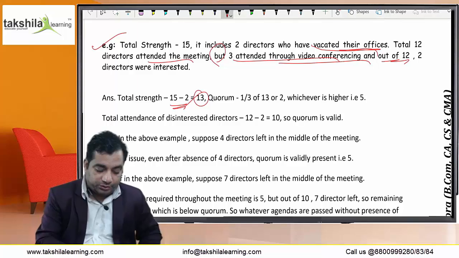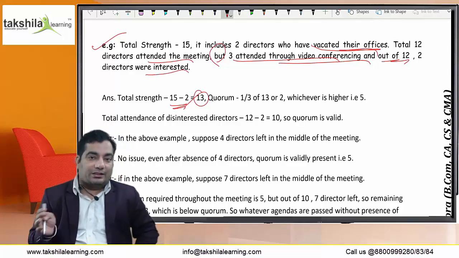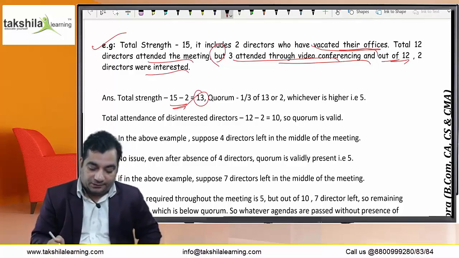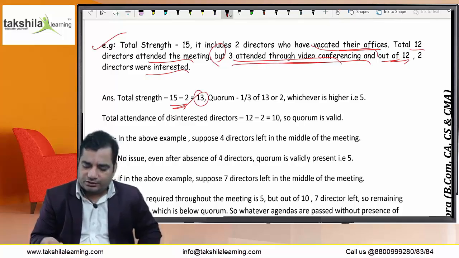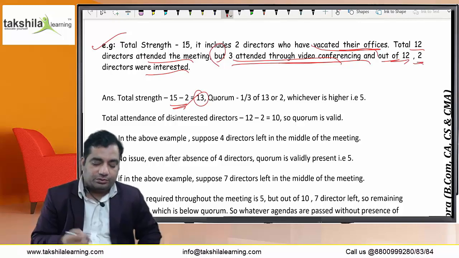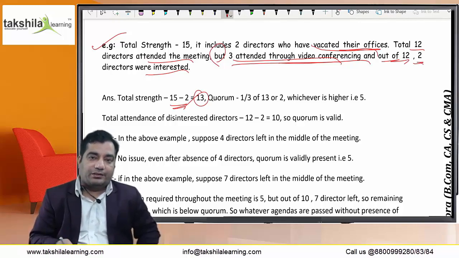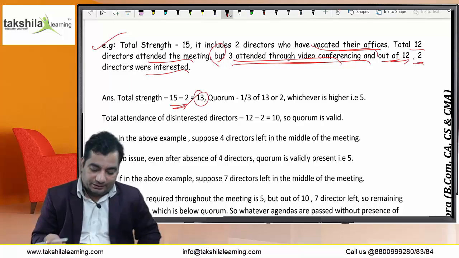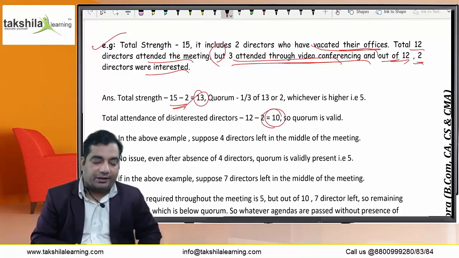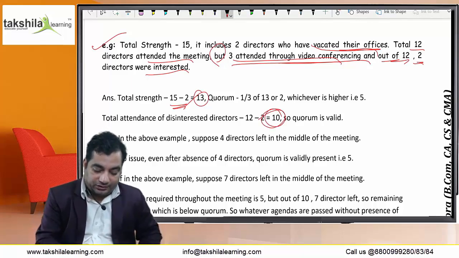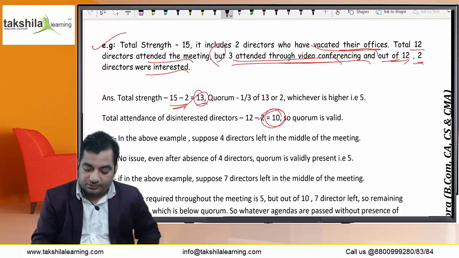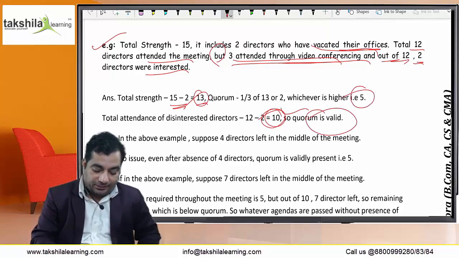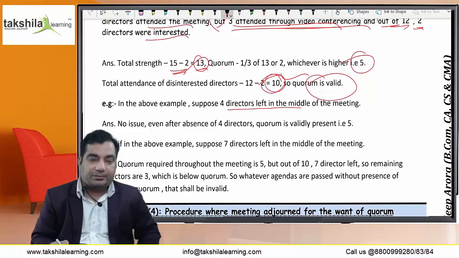Out of 12, 2 directors were interested. So directors who are interested are not to be counted in the quorum. Out of 12, 2 have to be deducted. Remaining is 10. So quorum is valid. Quorum required was 1/3 of total strength 13 or 2, whichever is higher. Quorum required is 5 and the present are 10. The quorum is valid. In the above example, suppose 4 directors left in the middle of the meeting.